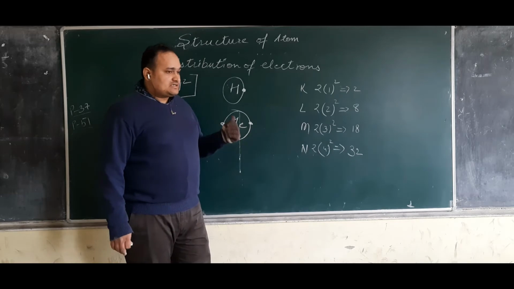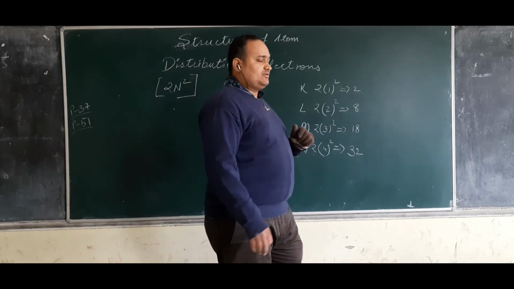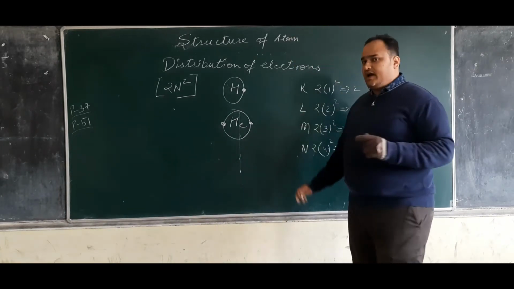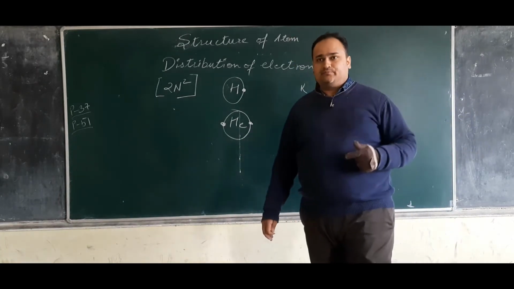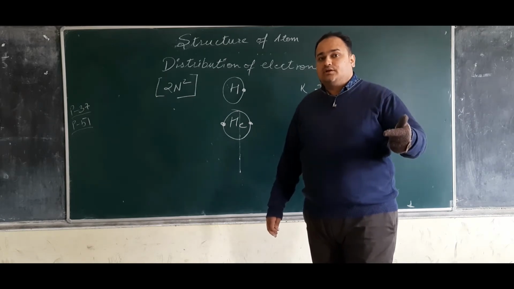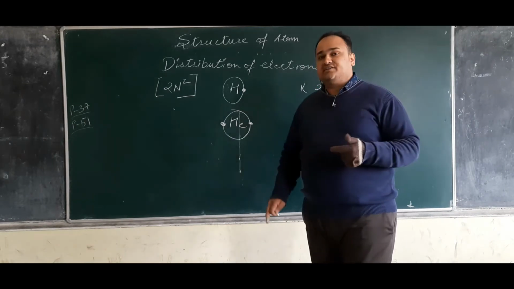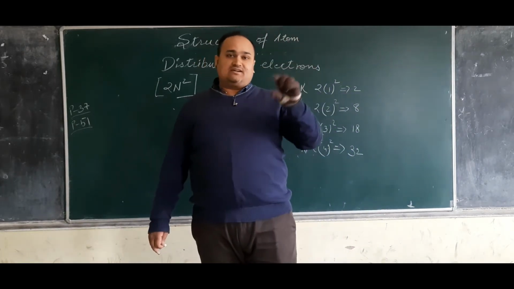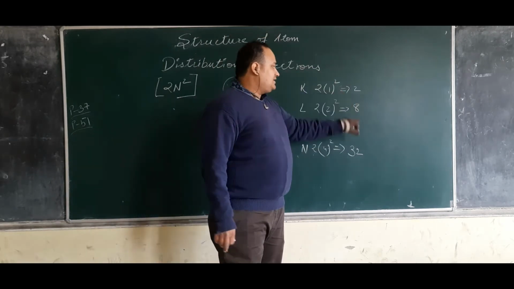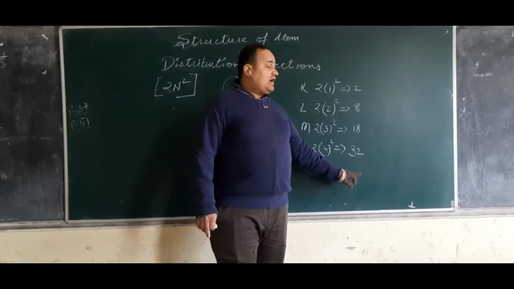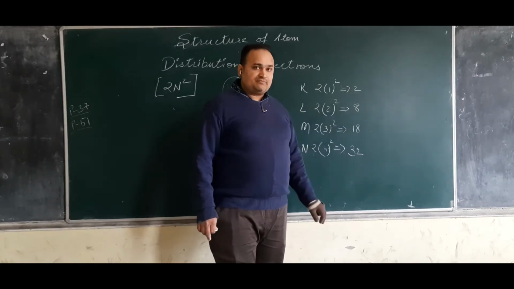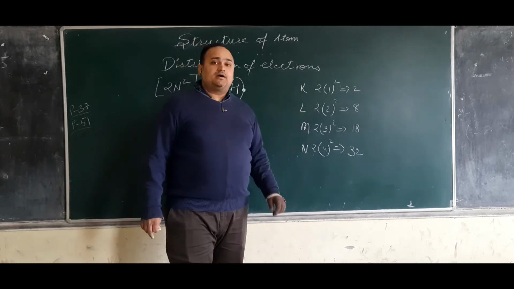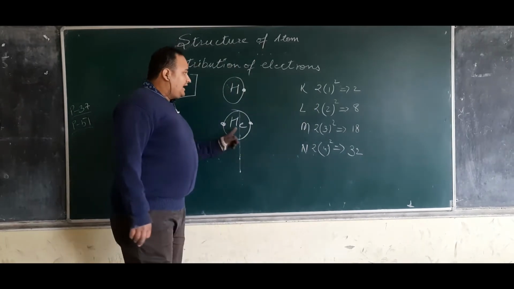A child asked me a question. I don't remember the name of the child. That sir, why only this many electrons? Why can it not accommodate more? Why does it have only this number of electrons inside the shell? Bohr gave the idea that shells are there, inside a shell electrons can be placed, and this is the highest number it can hold. Why only these? Why can't it have 3, 4? Why can't it have 18 or something else? Why only this formula? The reason is in the periodic table.